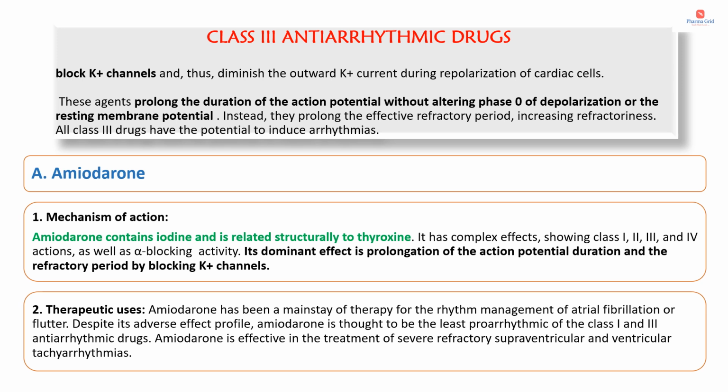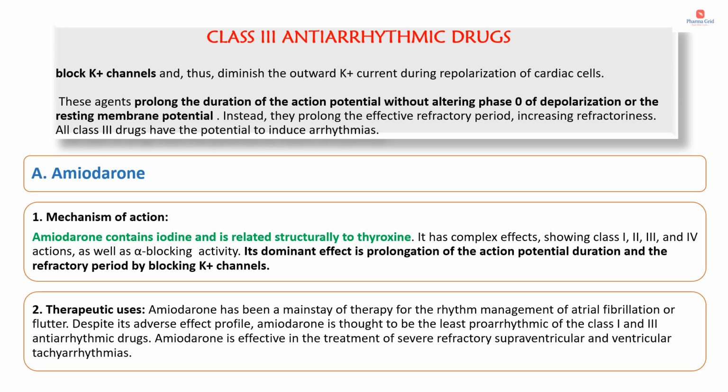All class 3 drugs have the potential to induce arrhythmias. Now let's see about amiodarone. The one peculiar feature of amiodarone is that it contains iodine and is related structurally to thyroxine. It has complex effects showing class 1, class 2, class 3 and class 4 actions as well as alpha blocking activity. Its dominant effect is prolongation of the action potential duration and the refractory period by blocking potassium channels.